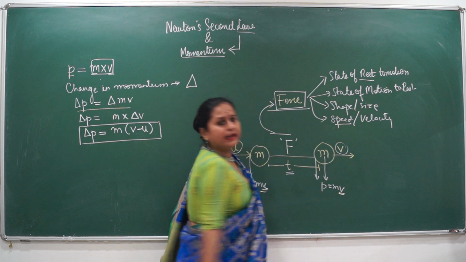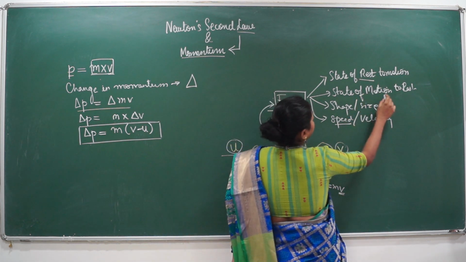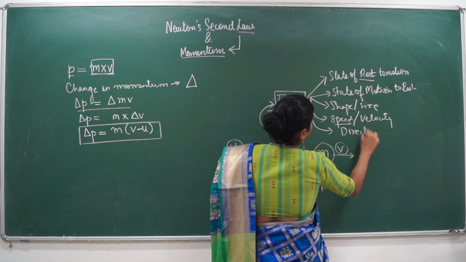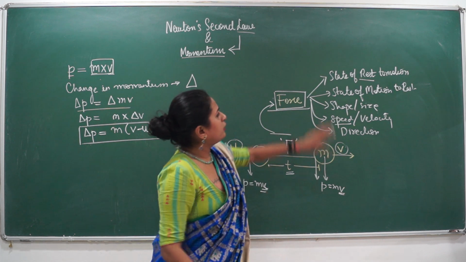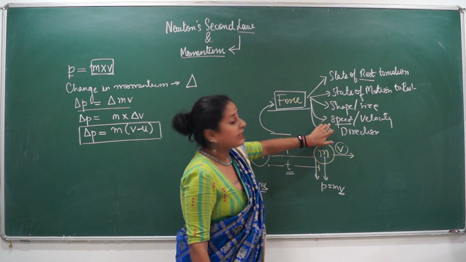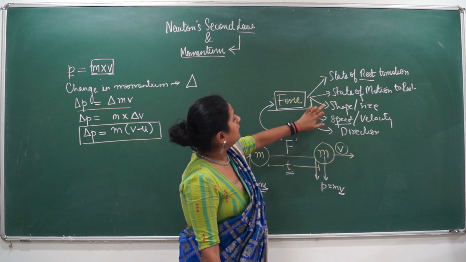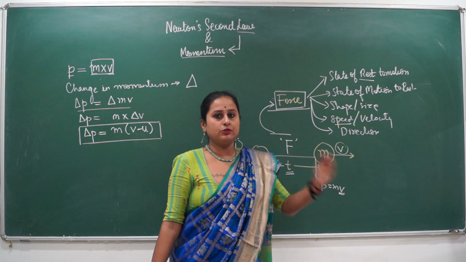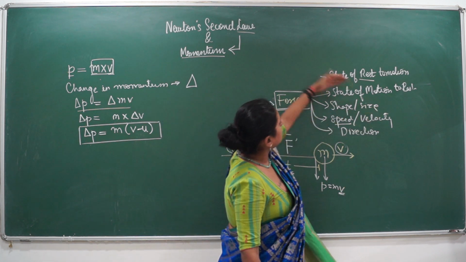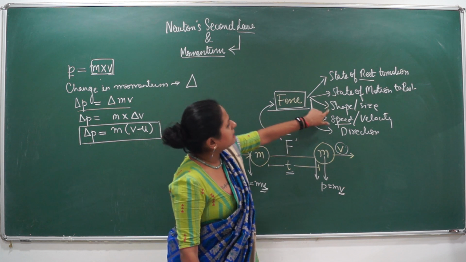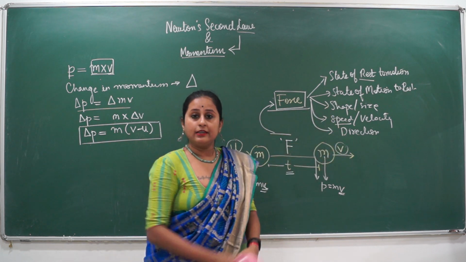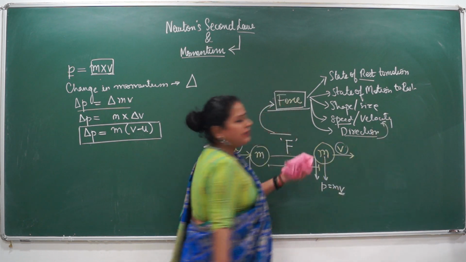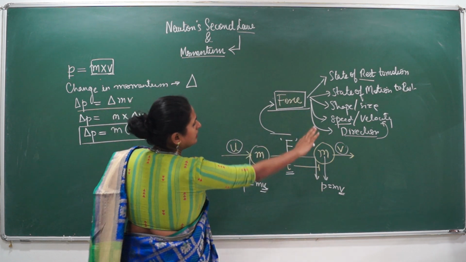Okay, we can say speed, not a problem, because anyways it also changes the direction. Another very important point. So it changes the state of rest to motion, motion to rest, can change the speed of a moving body. Basically, when it sets the body from rest to motion, the speed anyways changes from 0 to something else. So this actually comes under this context only, but still it changes the shape and size, and it changes the direction. So we can say it changes the speed only, because direction basically means speed into velocity most of the cases. So these are the things that force changes.